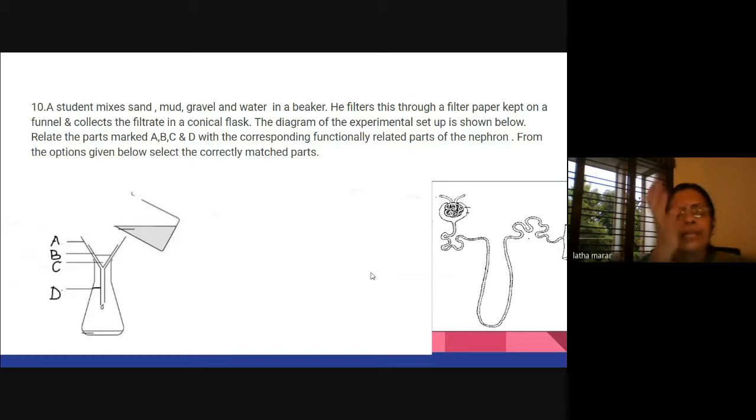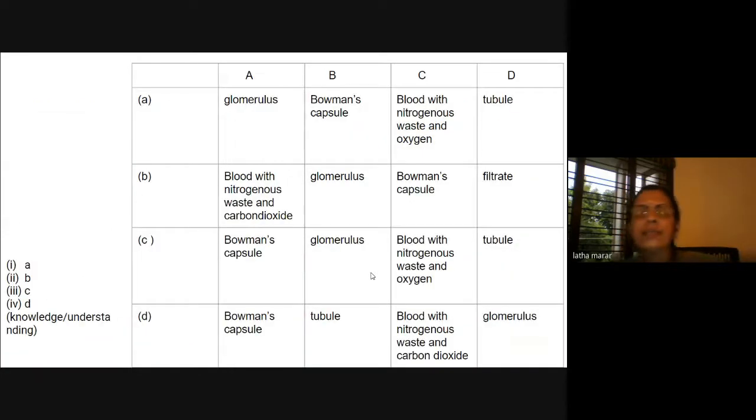Here, teachers, A means the outer funnel. The child will first think which part of the nephron is the outermost part, and then inside is the filter paper. Which part is doing the function of a filter here? Then C is the content inside the filter paper, that is the liquid which we are pouring. And D is the tube which goes down and collects the filtrate. So these are my options.